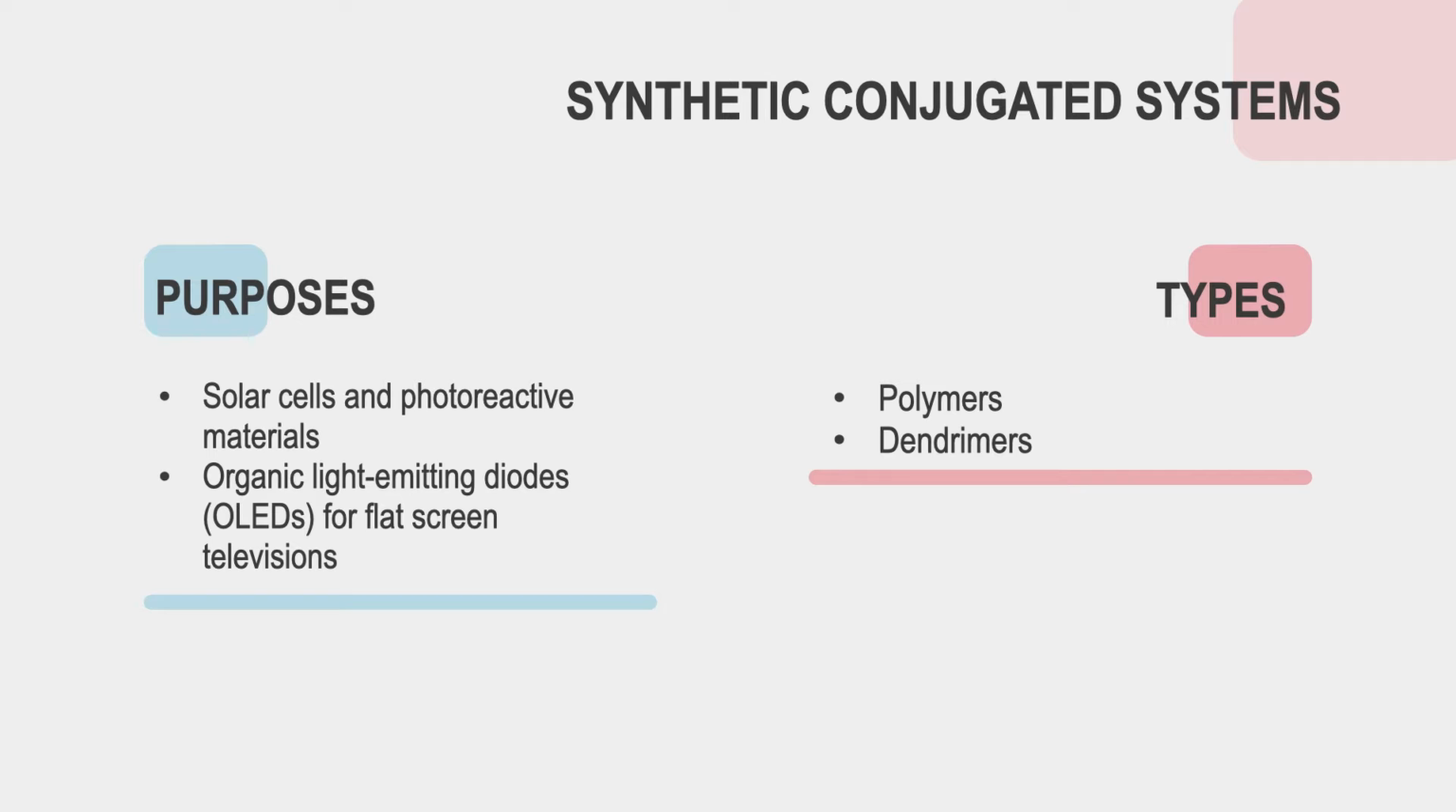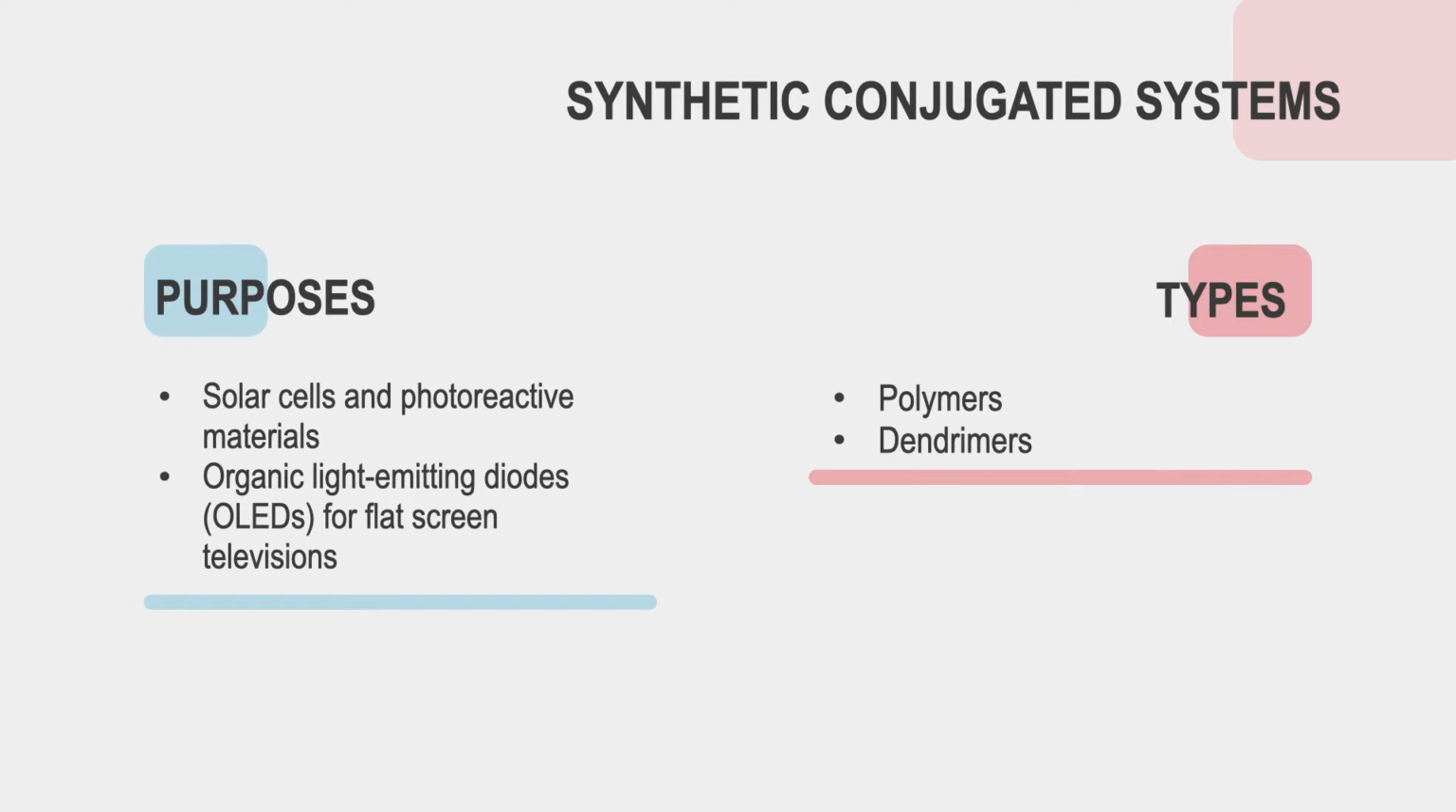So this information on conjugation and resonance begs the question, what's the purpose behind wanting to synthesize molecules with high conjugation? And the answer to that is in the light harvesting properties these highly conjugated molecules possess. Some examples include solar cells and photoreactive materials like organic light-emitting diodes, like those found in flat-screen televisions.